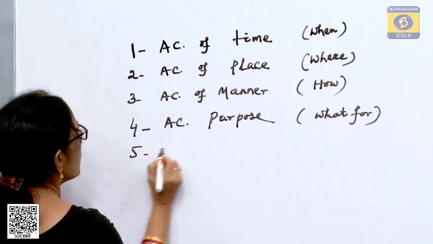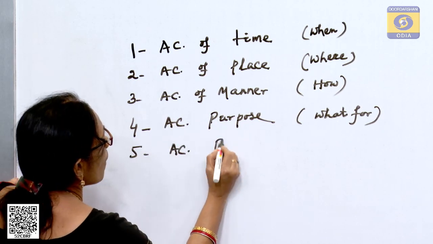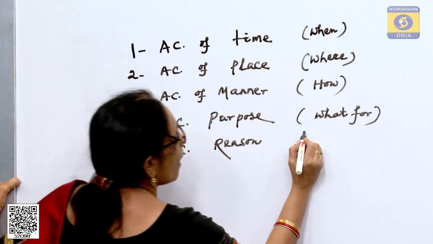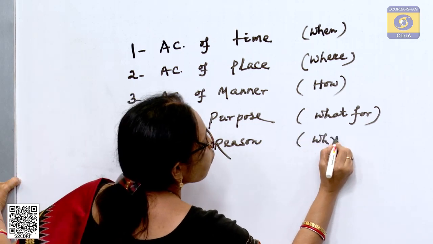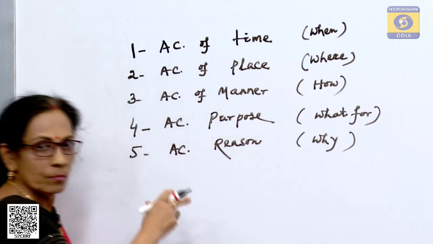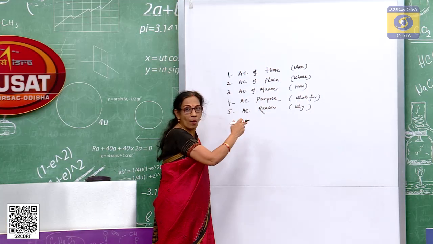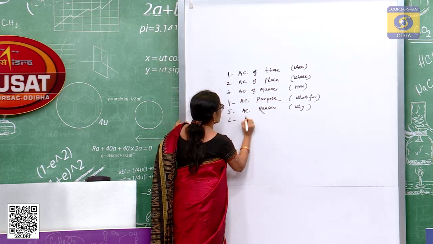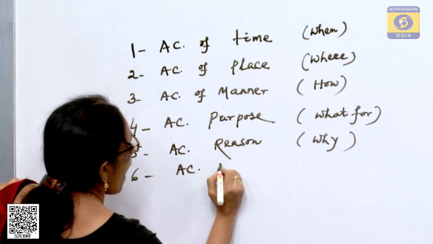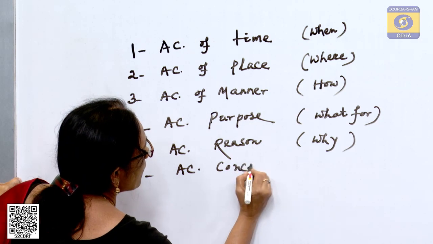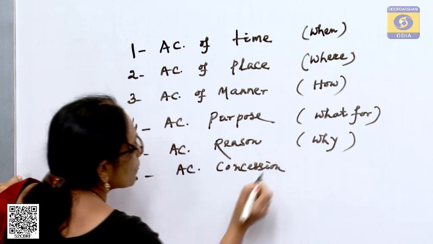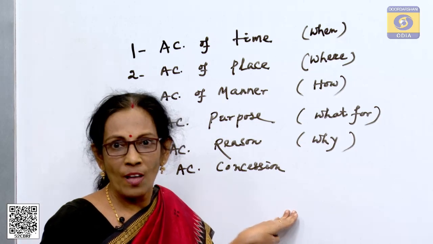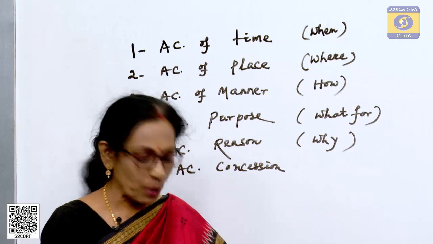We have also discussed adverb clause of reason. This is the answer of why to the verb. Put the question why to the verb and this is the answer. And also we have discussed adverb clause of concession. This is extraordinary happenings and this is the opposition.